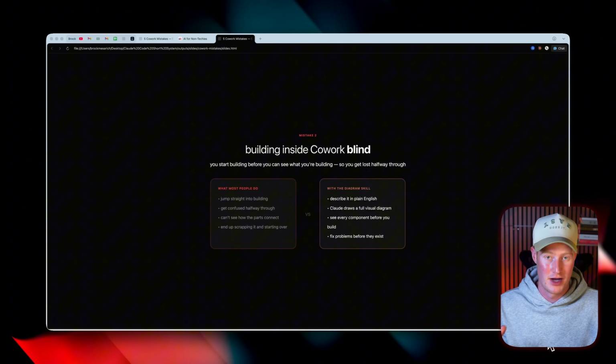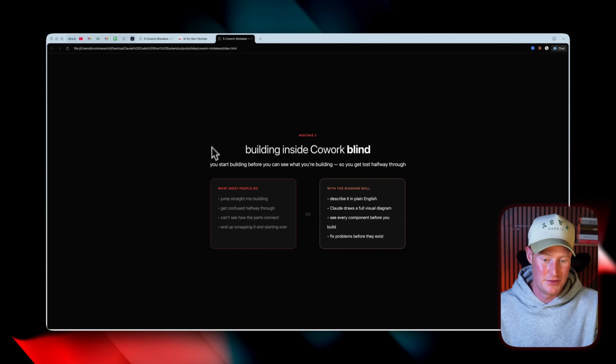All right, so moving on to mistake number 2, I see so many people running into in Cowork, and I ran into this problem up until like 2 weeks ago. So you are building inside of Cowork blind. If you're anything like me, you started building inside of Cowork, but you can't really see what it is that you're building. So you get lost halfway through.